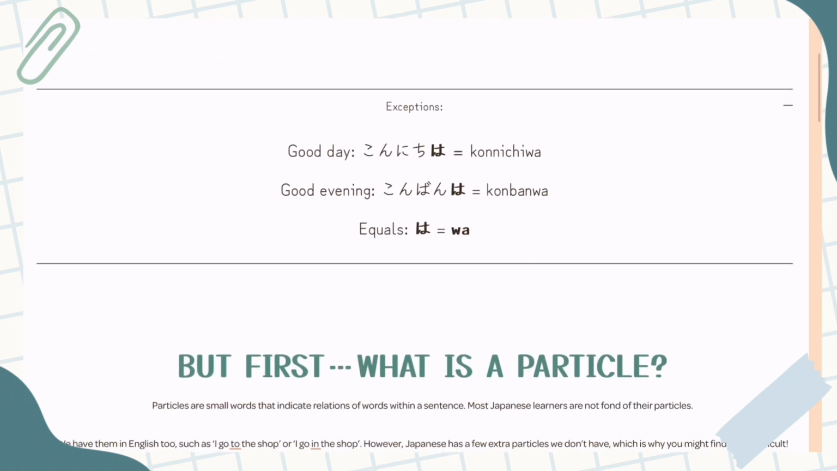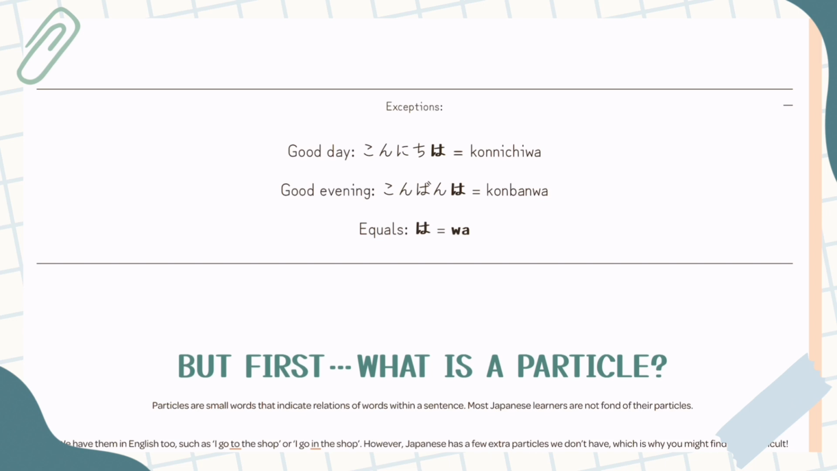Okay, exceptions. Good day. So you might recognize this as hello or good day or just a general greeting. Konnichiwa. This has the ha hiragana at the end, but it is pronounced wa. Good evening. Konbanwa. This again, it has the ha hiragana at the end.